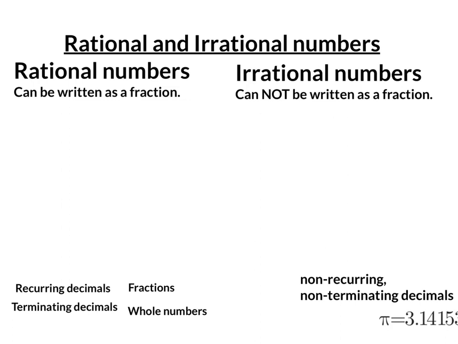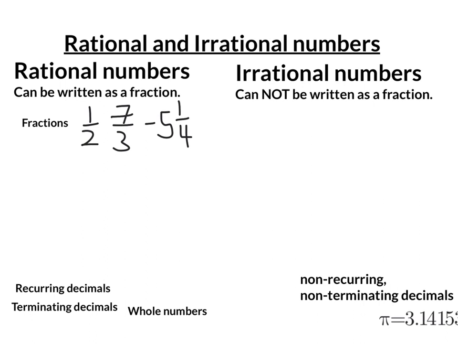In this video, we're going to look at rational and irrational numbers. So a rational number is any number that can be written as a fraction. So what sort of numbers are these? Well, first, obviously, are the fractions. So a half is a rational number. So is any top-heavy fraction or any mixed number, and they could be positive or negative.